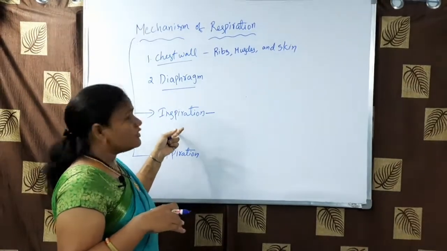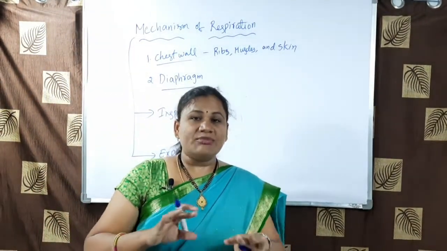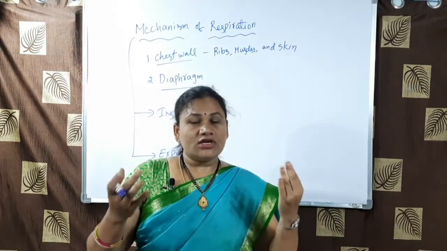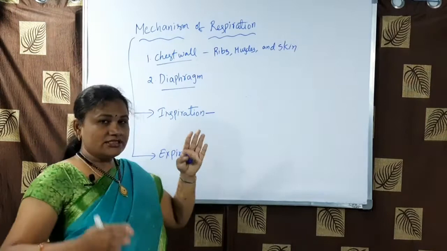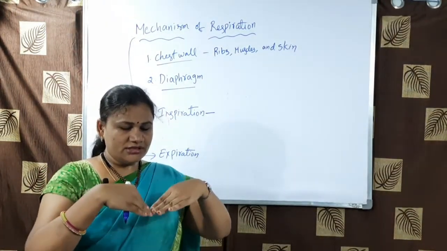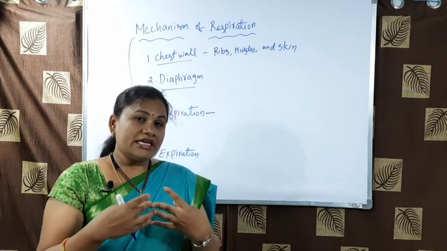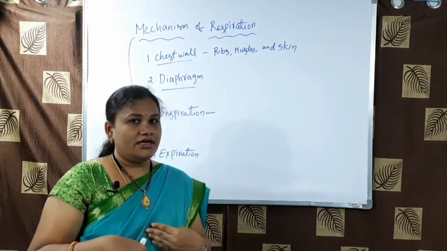In the process of inspiration, the chest wall is enlarged. The diaphragm becomes flattened, so that the volume of the chest cavity increases. Actually, its shape is a dome, no? So it becomes flattened so that there will be more volume in the chest cavity, and air rushes inside the lungs.